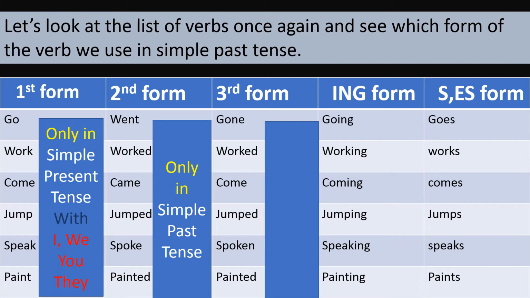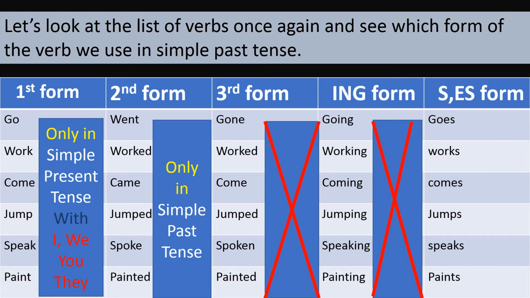Then what about the third form of the verb? We don't talk about it right now, we leave it as it is. How and when we use it, I will explain later on. Then the ing form, we don't talk about it right now either. I will let you know in the upcoming lessons where we use the ing form of the verb.